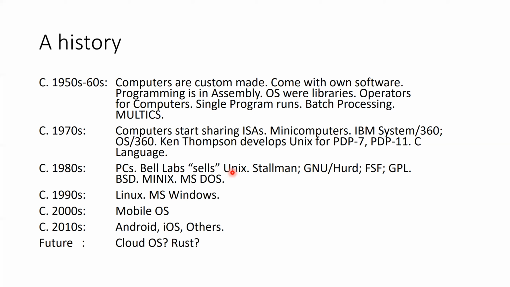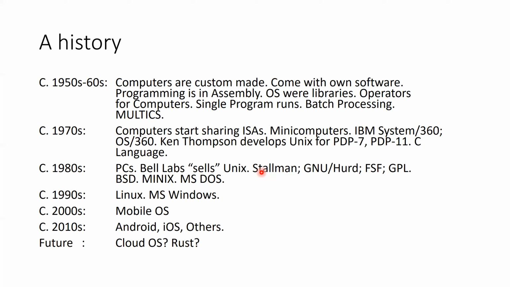At that time, different people had an idea that software should be free, because different people were contributing to this Unix operating system from different parts of the United States. So it was not fair for one company to keep all the rights and enjoy all the benefits that came from selling this operating system.